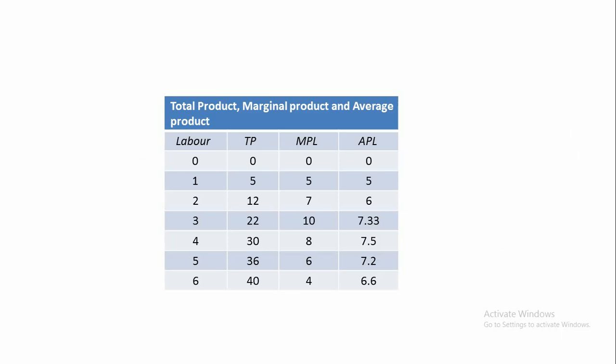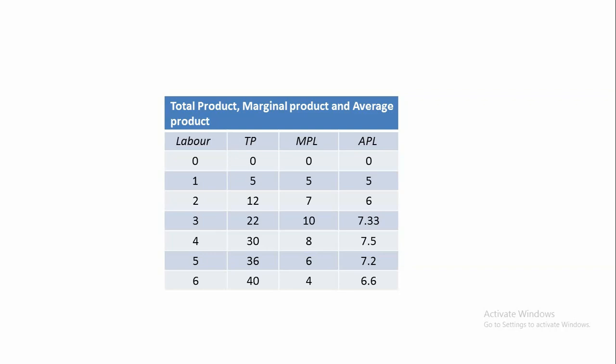In the first column we have taken labor, in the second column total product, in the third column MPL, that means marginal product of labor, and in the fourth column APL, that means average product of labor. Labor is a variable factor. When we use 0 units of labor, total product becomes 0, marginal product of labor becomes 0, and average product of labor is also 0.